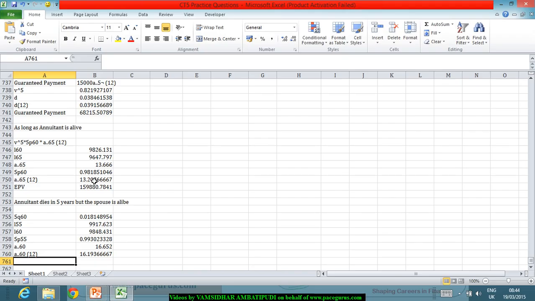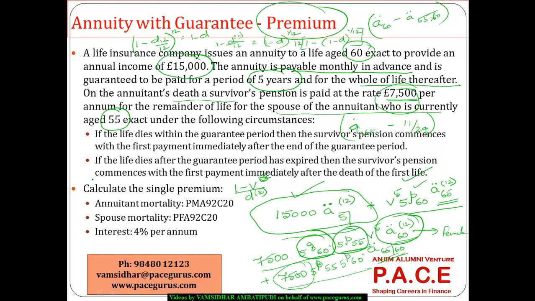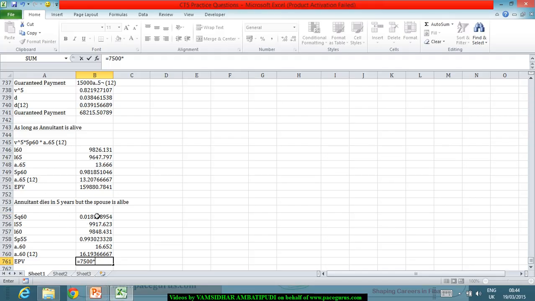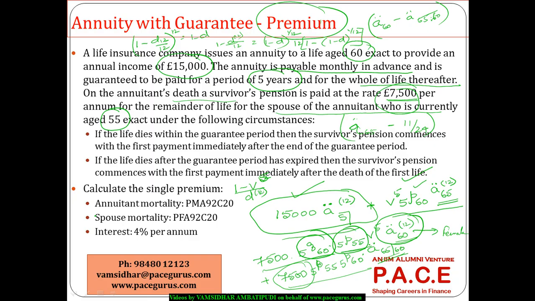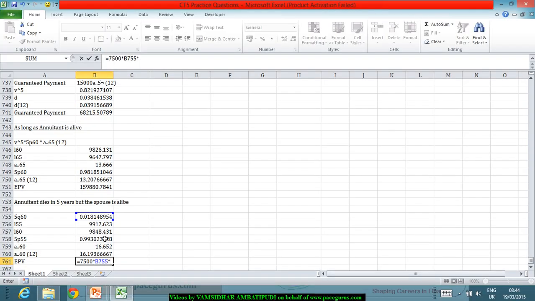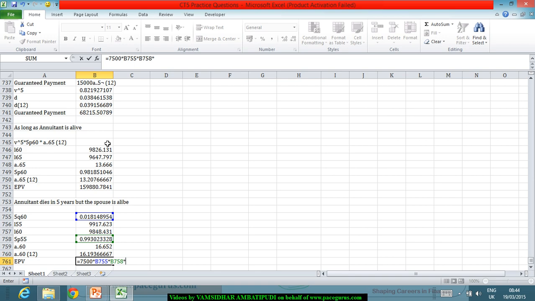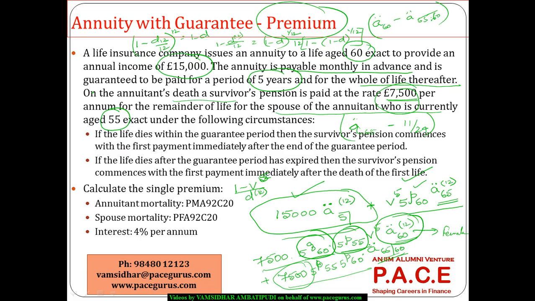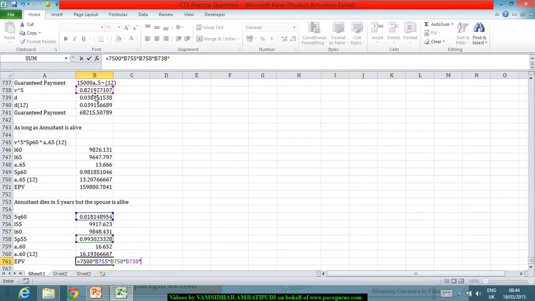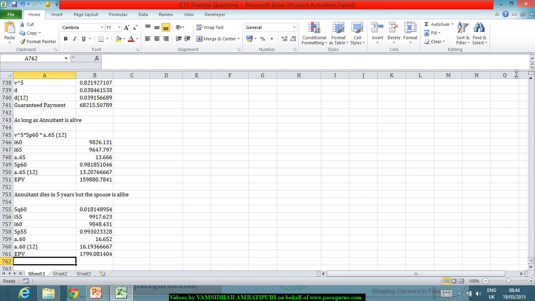And based on this, the expected present value now I should be able to find out, which is 7500 times 5Q60, which is this number, multiplied by 5P55 for a female, which is this number. Then we also have V power 5 coming out here, and that entire thing I am multiplying with A double dot 60 12 for a female, working out to